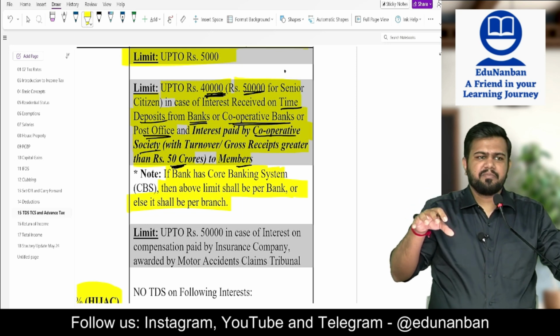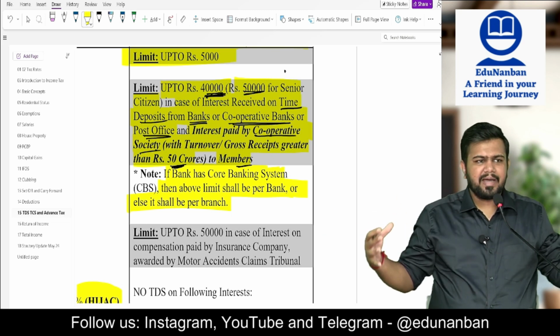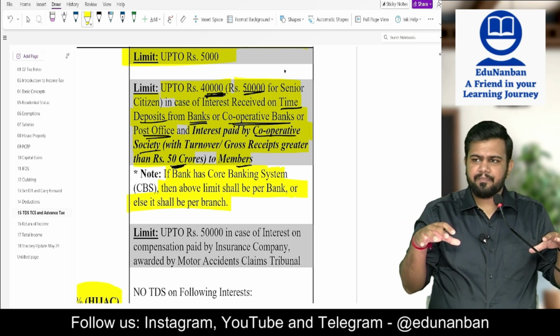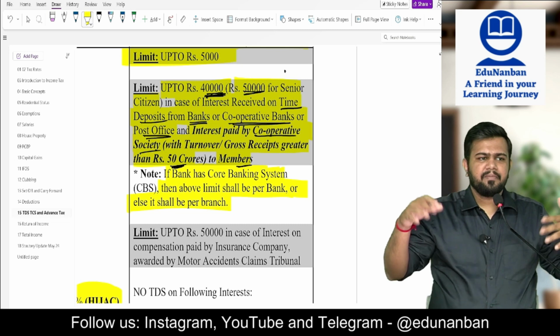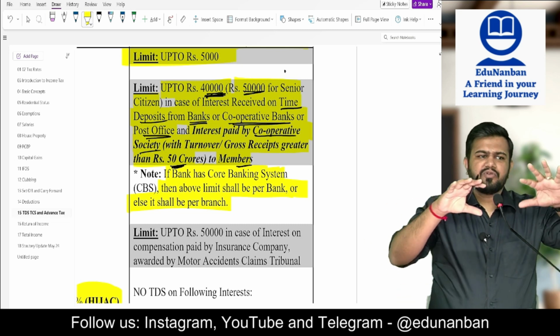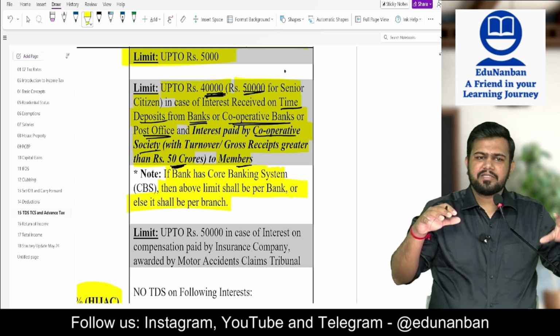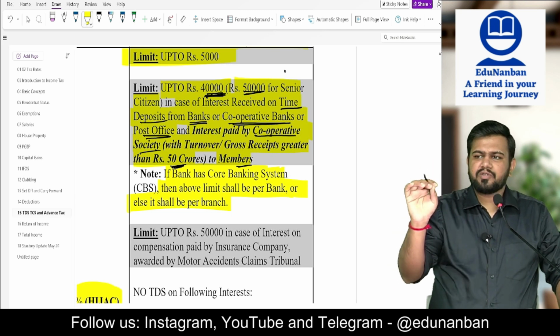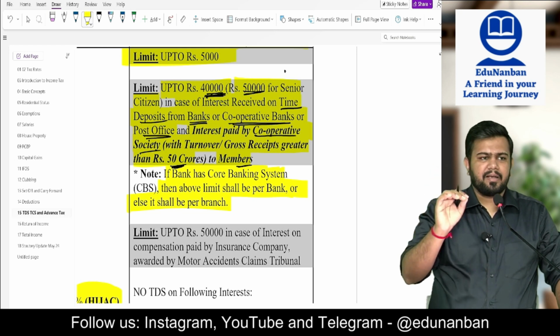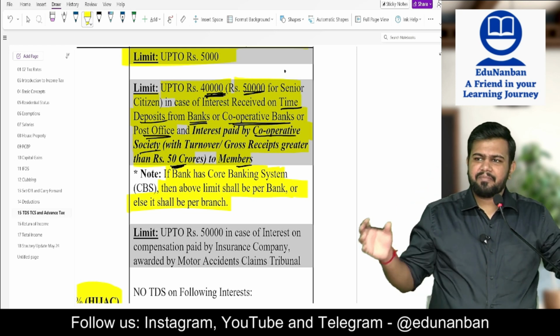Core banking system means what? All the branches of ICICI Bank throughout the world are integrated into a single system. Hence, the data of all the branches can be shared together. In such case, you have to see per bank. So, if the bank is having a core banking system, this 40,000 or 50,000 limit is applicable per bank. ICICI Bank, so I am having maybe one branch in Chennai, one branch in Coimbatore.